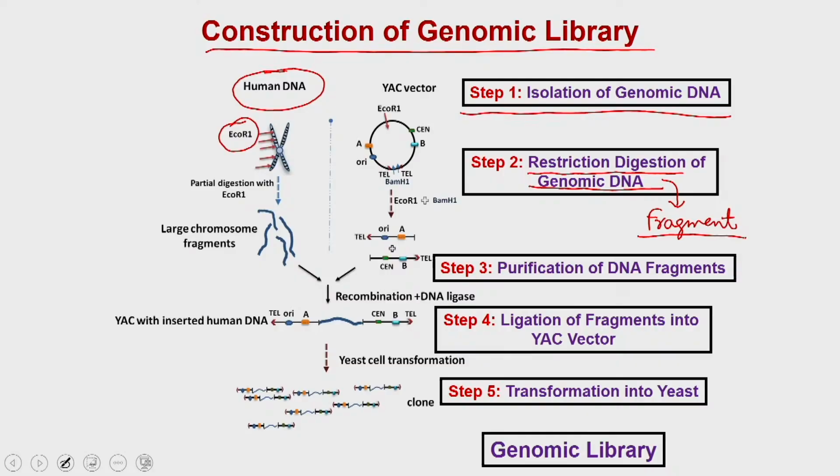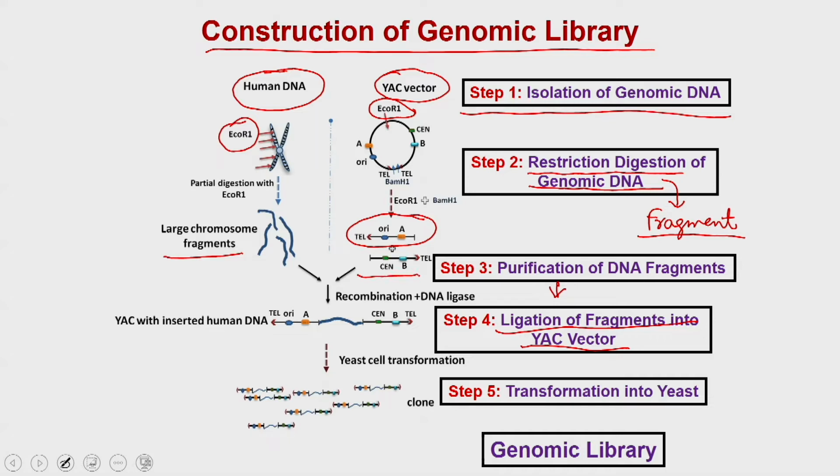Once you have the purified fragments, you are going to put them into a yeast artificial chromosome vector. For this, you take a YAC vector and digest it with EcoR1, and now your YAC vector is ready for the ligation reaction. Then you take these fragments from the genomic DNA, put them along with the YAC vector, and set up the ligation reaction.